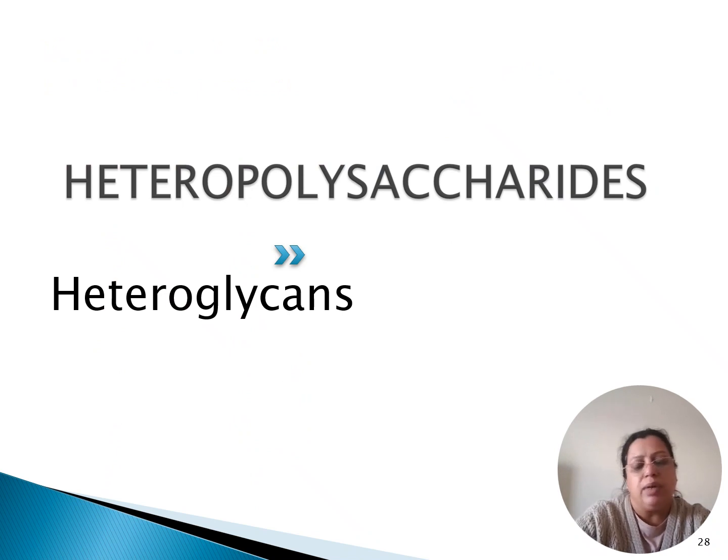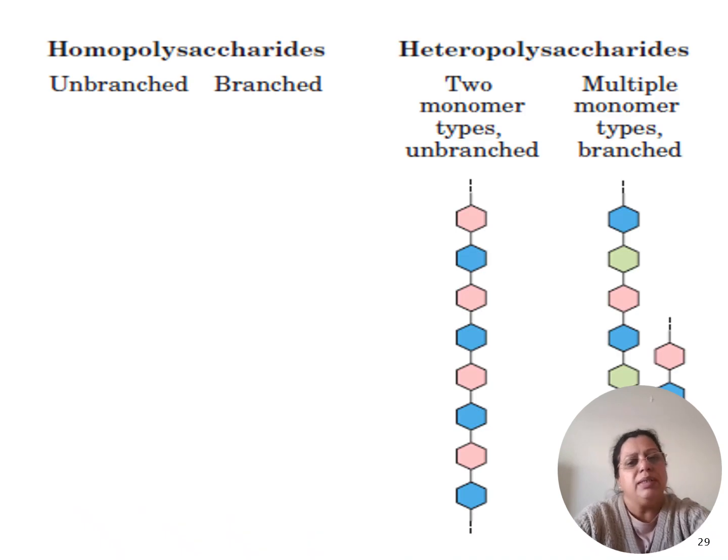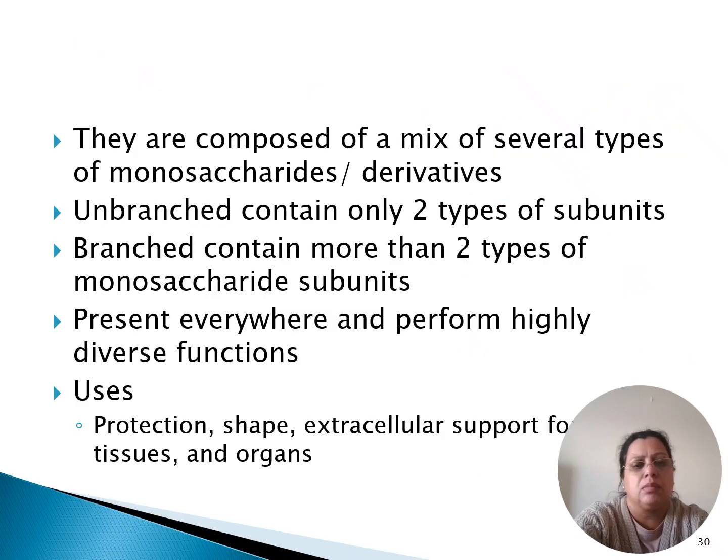Coming on ahead to heteropolysaccharides or heteroglycans. Now heteropolysaccharides, they can be of two different monosaccharide molecules or maybe more than two. So they can be multiple, and they can be unbranched and branched. Now heteropolysaccharides are composed of a mix of several types of monosaccharides or derivatives.